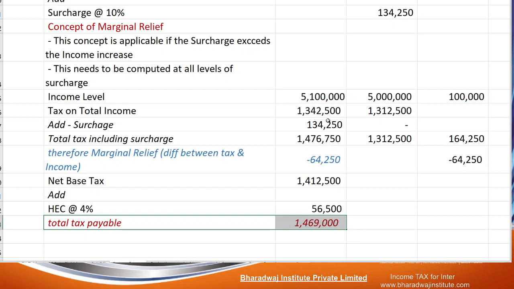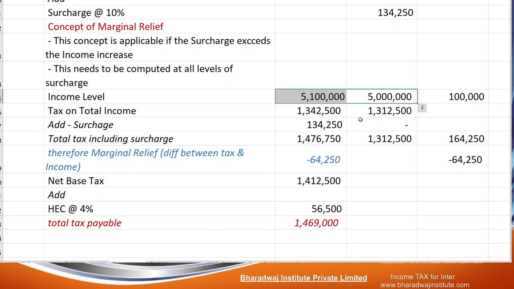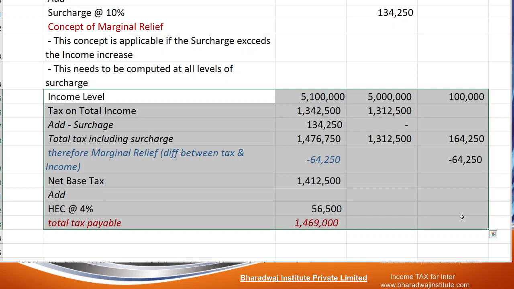So marginal relief is one where increase in tax is more than increase in income due to surcharge. So law says the excess amount you adjust and pay the balance. This is called marginal relief. This is known as marginal relief.